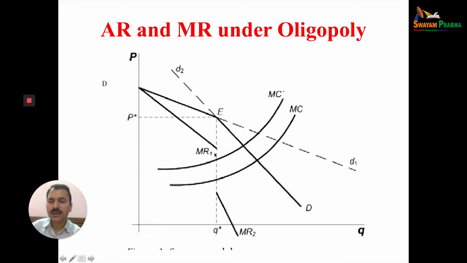But simply, our topic is to understand the average revenue. So the average revenue curve will be kinked and the marginal revenue curve will be broken in two parts. Why will it be broken? Because there are two demand curves, and the gap between the MR depends upon the elasticity of the demand curve.